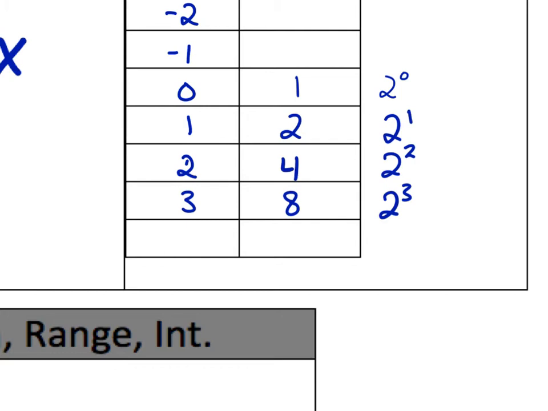Anything to the power of 0 is 1. Anything. Everything. Pi to the power of 0. X to the power of 0 is 1. 2 to the power of 0, 1,000 to the power of 0, pineapple to the power of 0, anything to the power of 0 is 1 automatically. Okay? And we see that in this pattern.